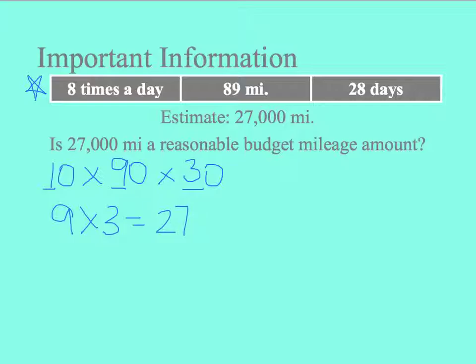Then I have 1, 2, 3 zeros that I'm going to add on to the end. And my total estimate, my estimated product is 27,000. This tells me that the estimate of 27,000 miles for the month of February is indeed a reasonable estimate.